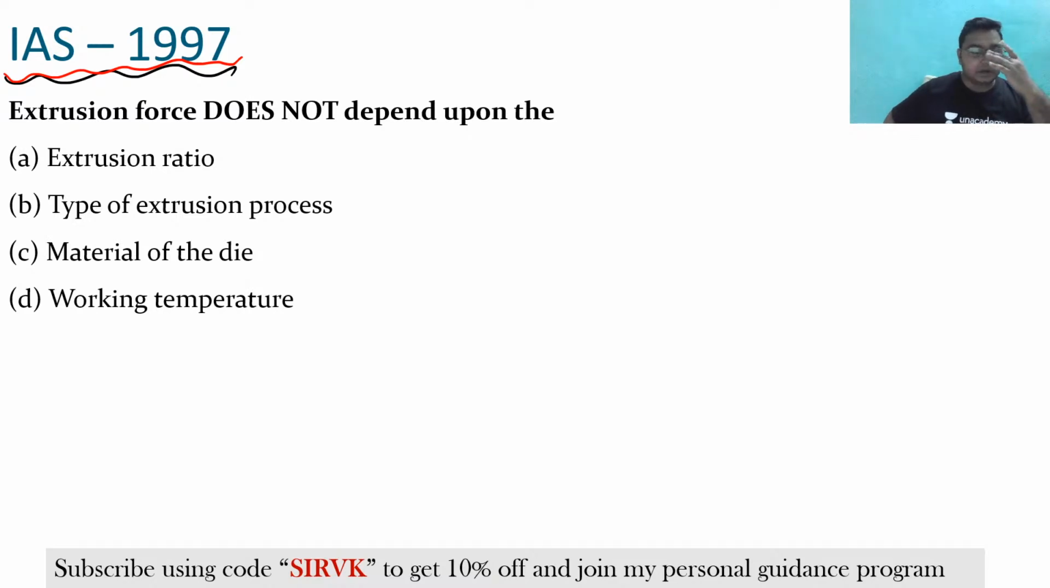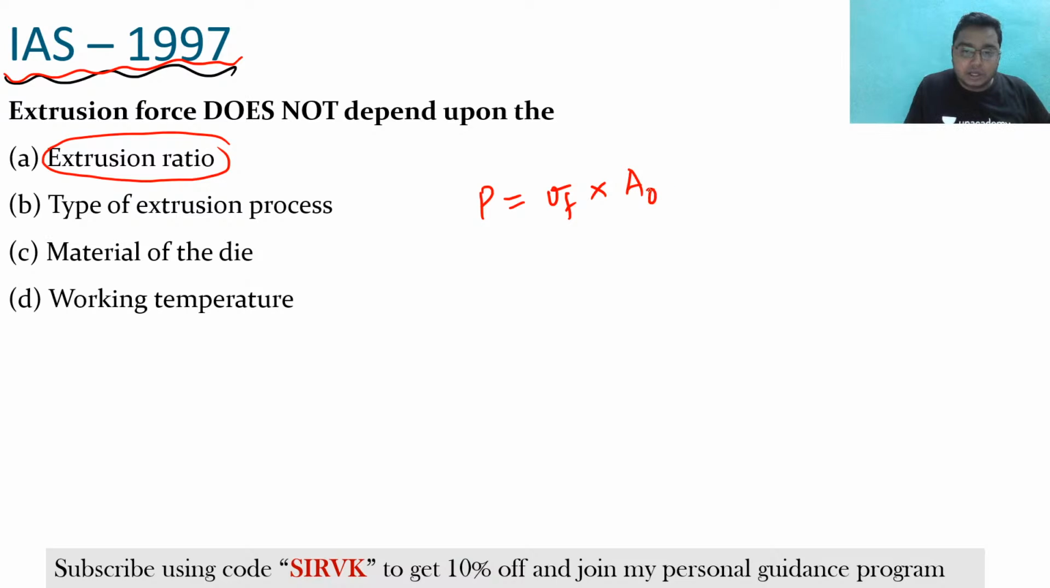See, material of the die. Yes, we have seen these things. I hope you understand. Extrusion force is depending upon the extrusion ratio. Yes, we have seen that, right? What was the extrusion force? Extrusion force was sigma f into A naught into ln of A naught by Af, isn't it?